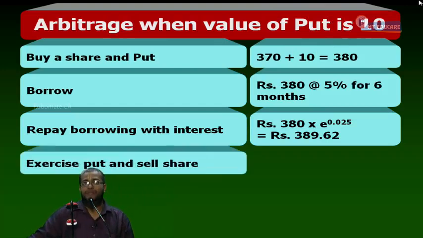Now write down. Next. Exercise the put and sell the share. Sorry, don't write like that. I'll just dictate. Point number 3 or 4? 4. Sell the share. Point number 4: sell the share. Branch it into 2.